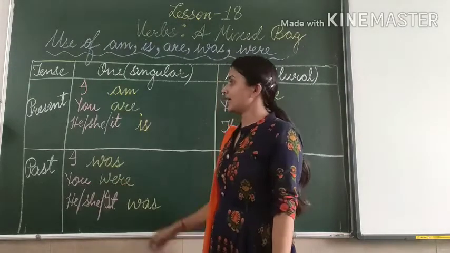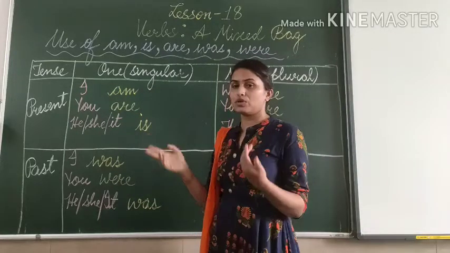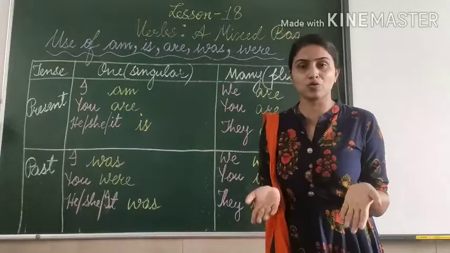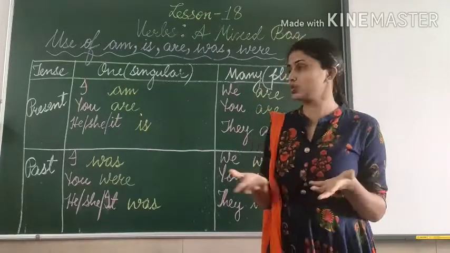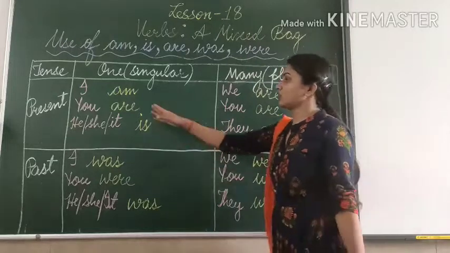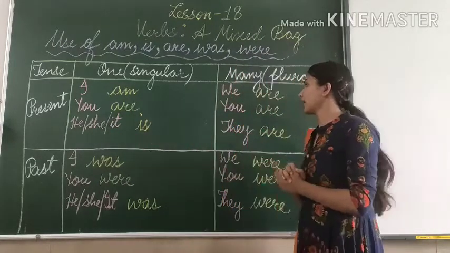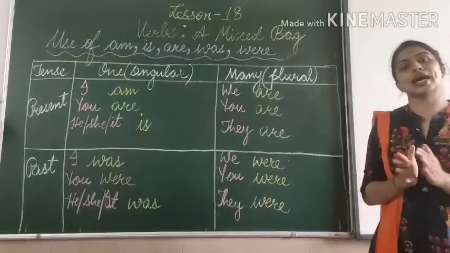Next, in present tense, with I we will use am. You cannot use any other helping verb with I. You will always use am with I if the sentence is in present tense. Then with you are, and with he, she, and it is. And in all plural forms we will use are.